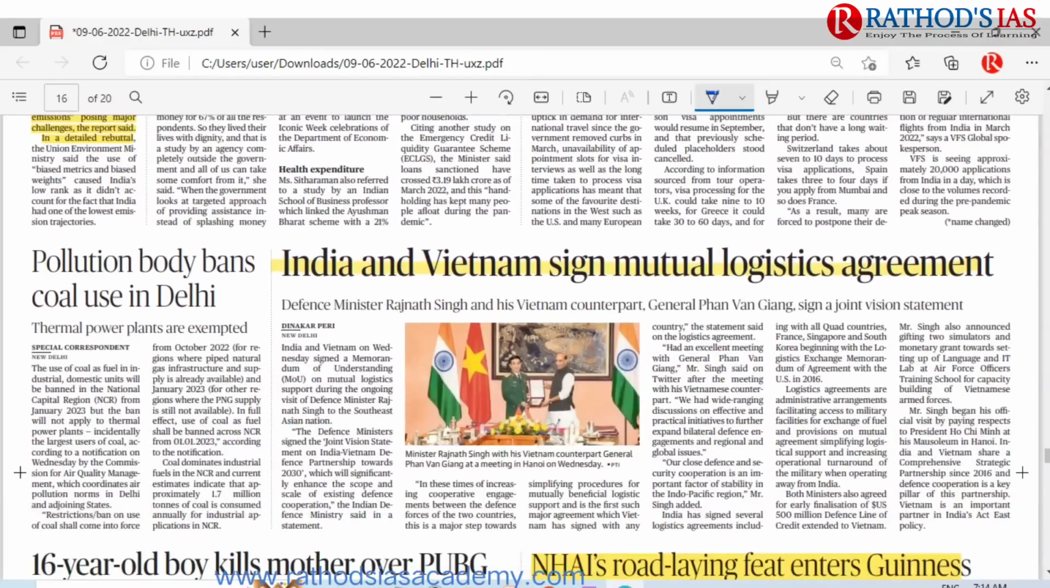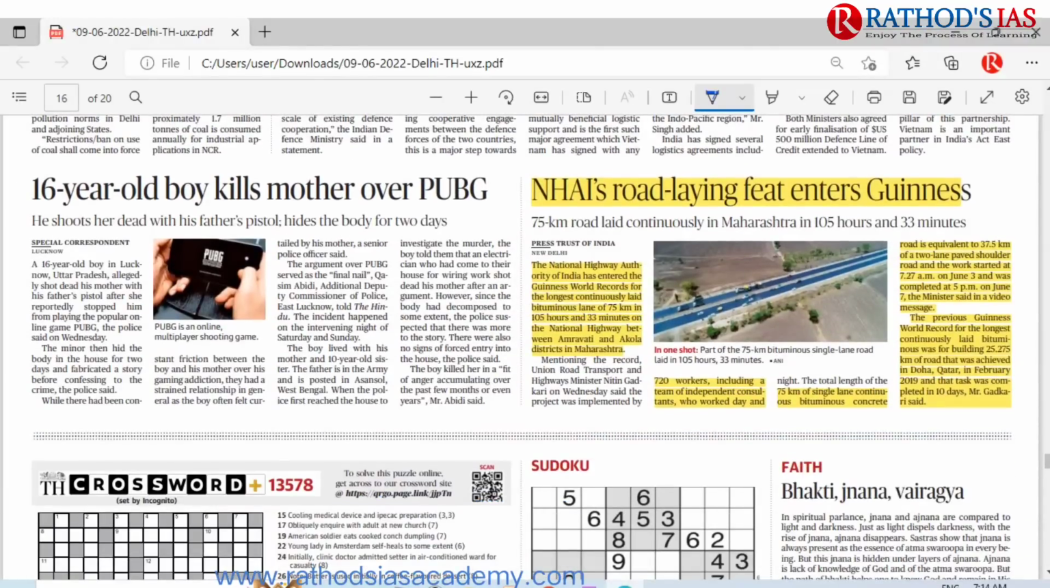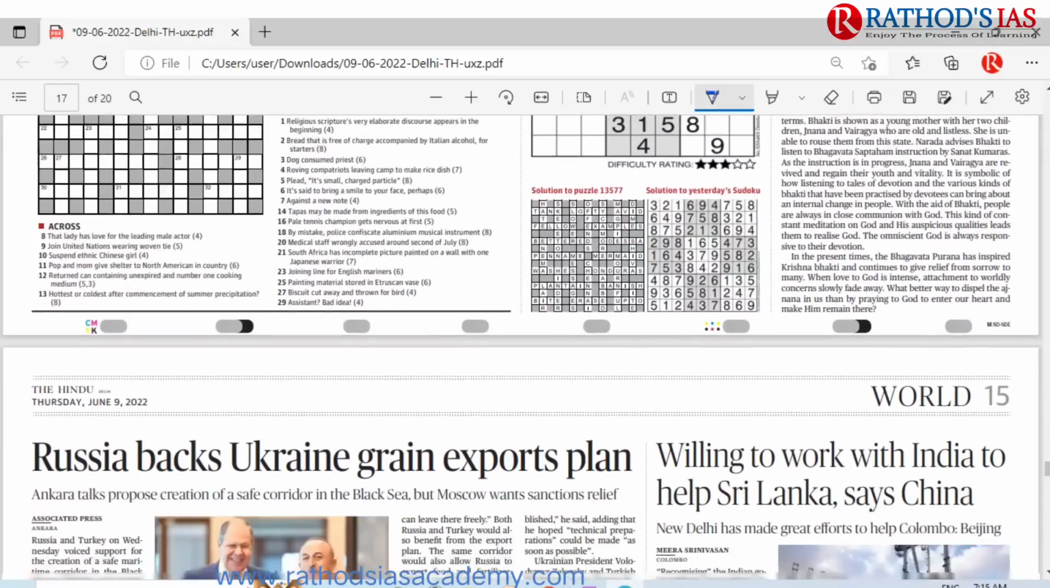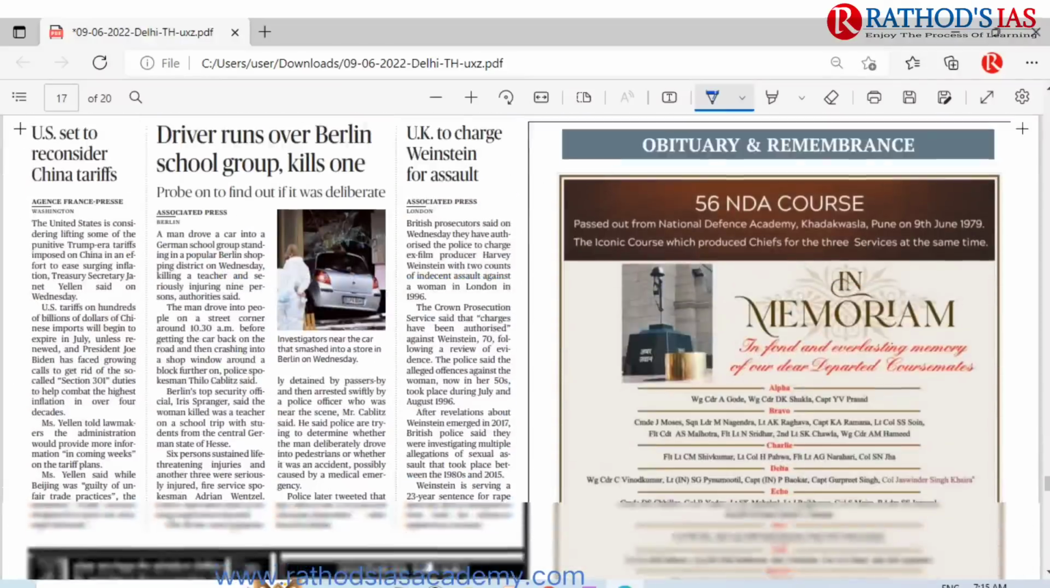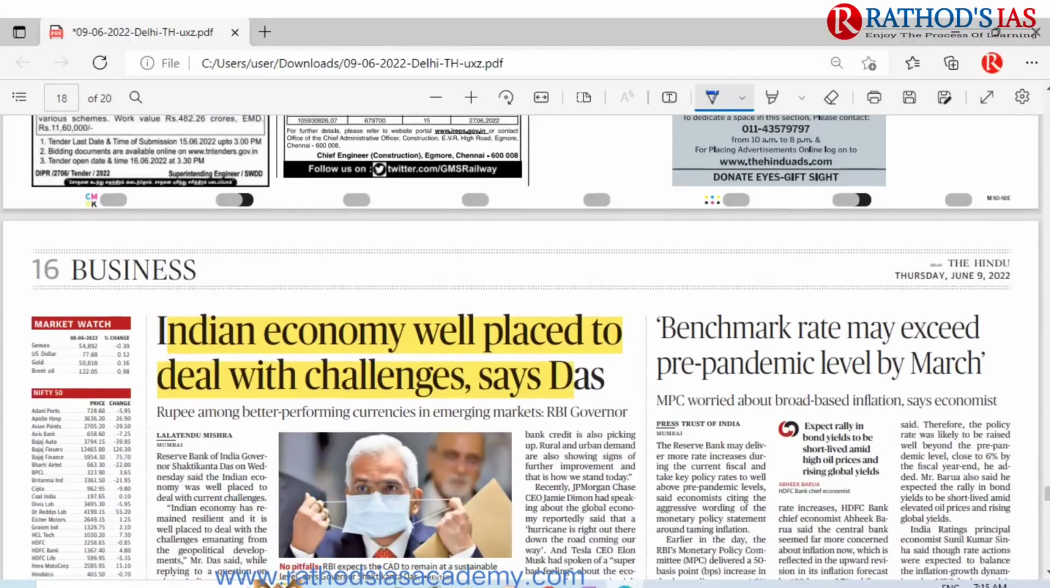And regarding this India Vietnam topic, I discussed it. And next one is NHAI, National Highway Authority of India, road laying feat enters Guinness. Here the National Highway Authority of India built about 75 kilometers of road within 105 hours and 33 minutes. Because this is in the news, and if you are preparing for any public service examination, this might be useful. And in this world page there is nothing much important.